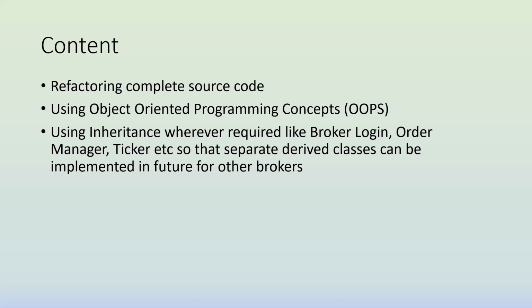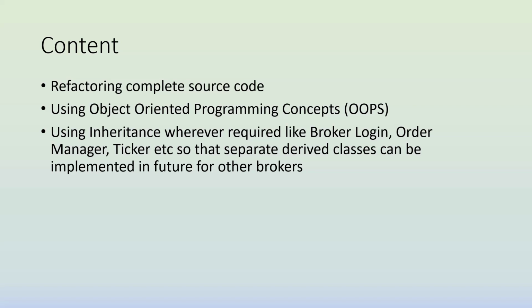So what I'm doing here, each broker has their own login, order management, ticker services, but there are some common functionalities among all these components. So what I wrote is there is some base component where the features are common across different brokers, and there are some things different while implementing each function.